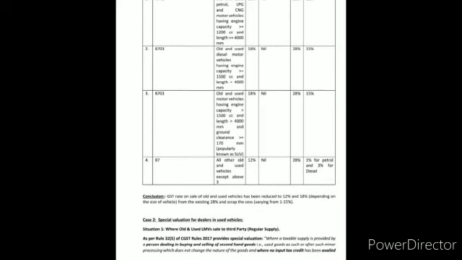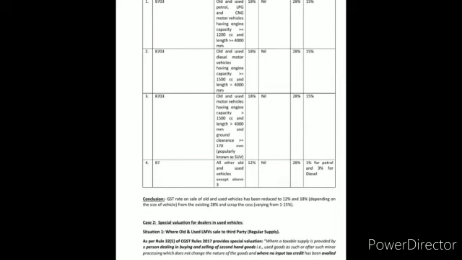Now we are covering case 2. Case 2 basically deals with the situations where a dealer is involved in sale and purchase of motor vehicles, who has the business of sale and purchase of motor vehicles. Now we are covering the second case of sale and purchase of motor vehicles.